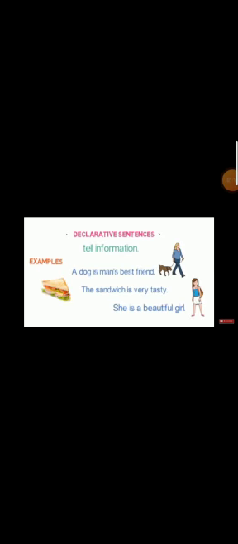First, the declarative sentence. A declarative sentence gives information, tells us information, to make a statement. For example, a dog is man's best friend. The sandwich is very tasty. She is a beautiful girl.